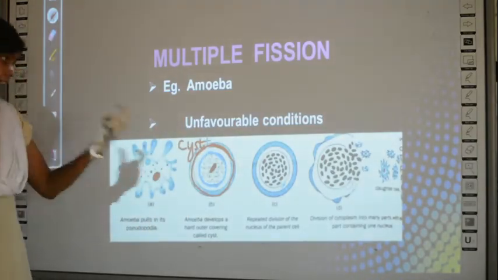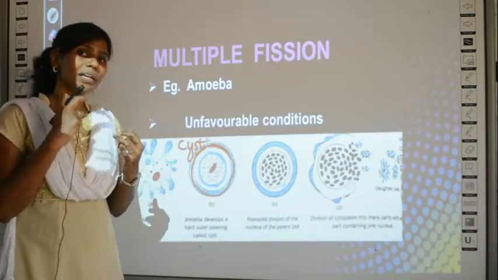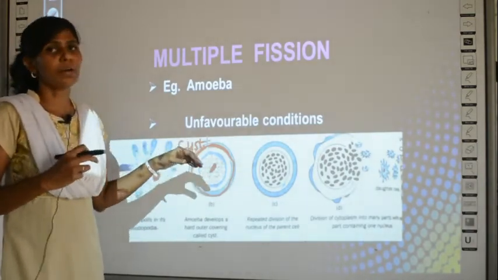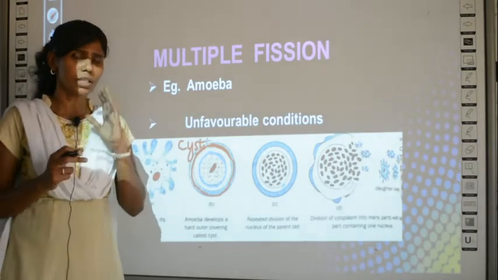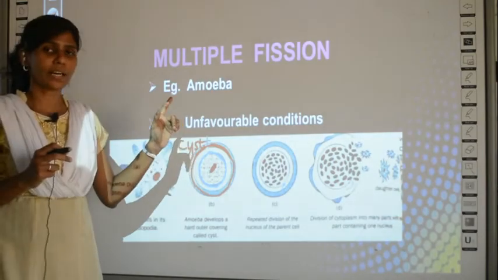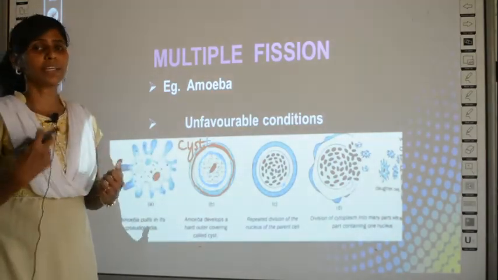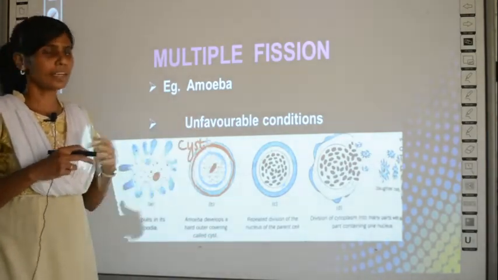C-Y-S-T. This cyst is a hard protective covering for the amoeba, which is present only during unfavorable conditions. In normal conditions, amoeba will just have pseudopodia, and the cyst is absent. Only during unfavorable conditions, to protect itself from outer dangers, it develops this cyst-like structure.